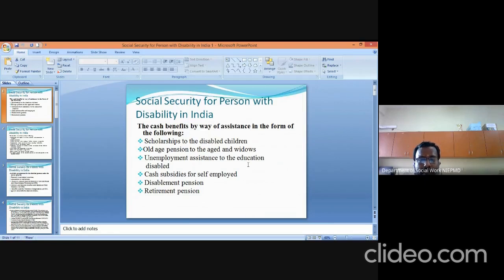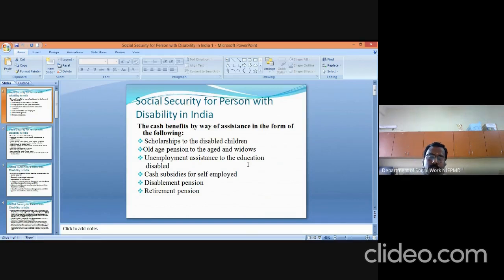First, they provide scholarships to disabled children. Scholarship means education scholarship. Those who are studying at school level, college level, post-graduation level or any professional courses can get scholarships from both the central government and state government to improve their education. Next, they provide old age pension to the aged and widows.